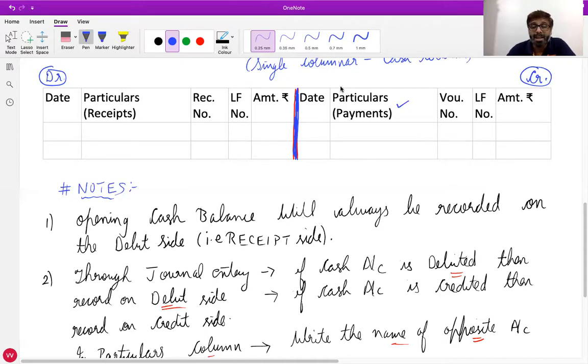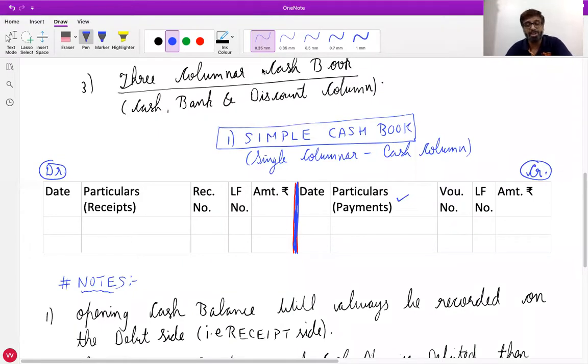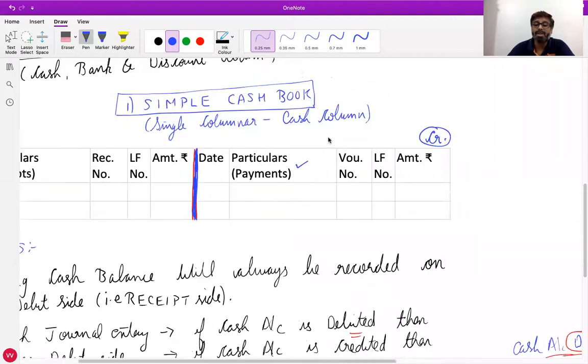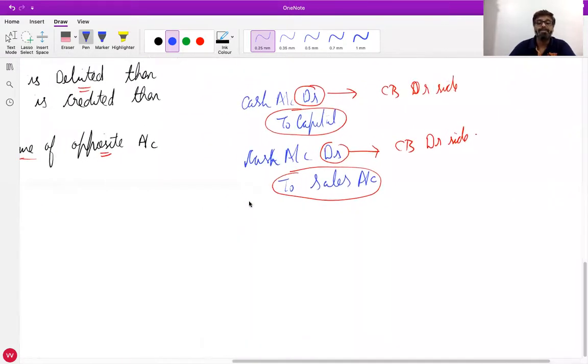Now, Ayushi from Pratap Nagar, unmute yourself. Ayushi, what will be the journal entry if salary is paid? Ayushi, am I audible?